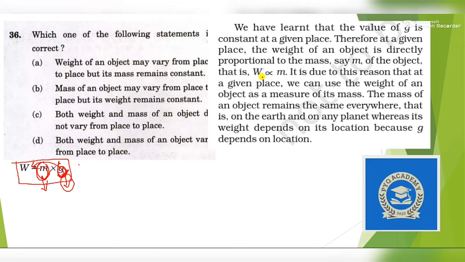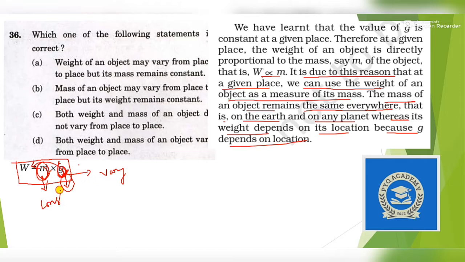Here you can see that weight is directly proportional to mass. It is due to this reason that at a given place we can use the weight of an object as a measure of its mass. The mass of an object remains the same everywhere, that is on Earth or on any planet, whereas its weight depends on its location, because g depends on location. So yes, g varies, but m remains constant. So the first statement is true.